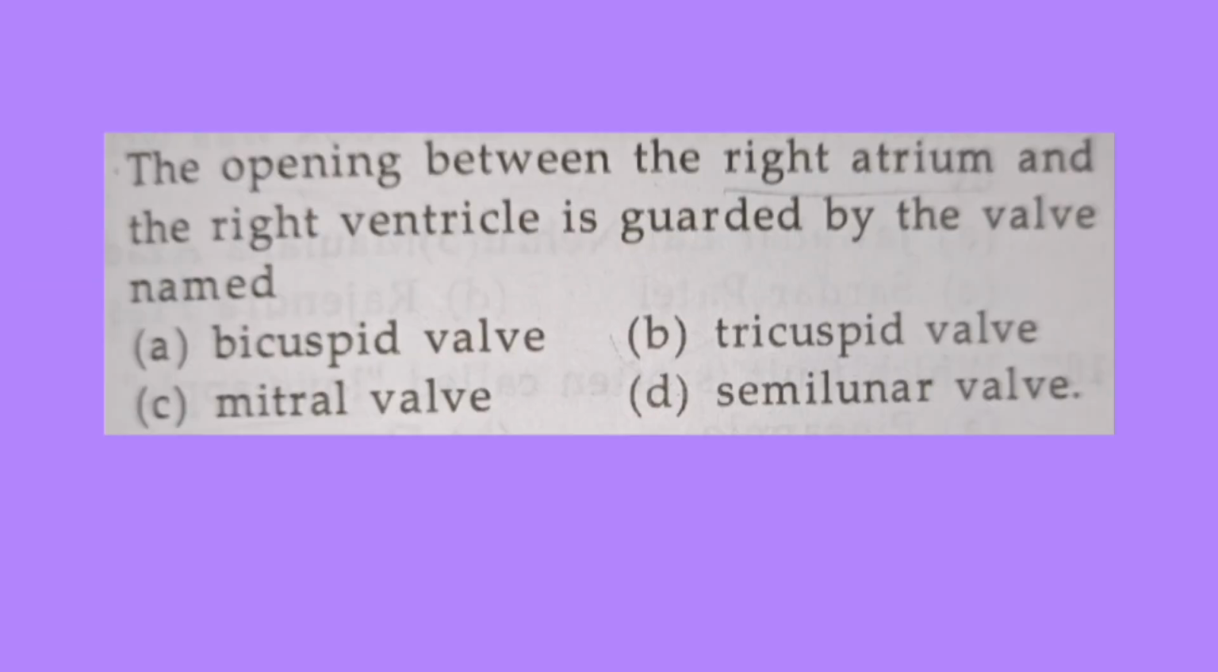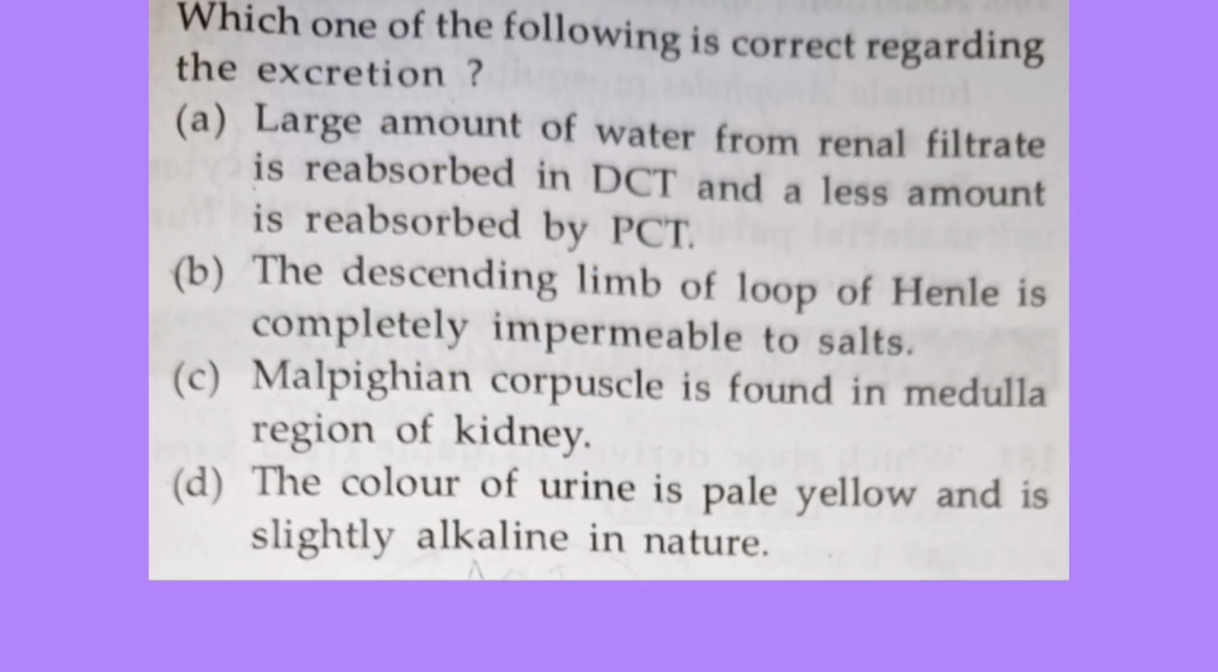The opening between the right atrium and the right ventricle is guarded by the valve named? So the correct answer is option B, that is tricuspid valve. And the last question is, which one of the following is correct regarding the excretion? So the correct answer is option B, that is the descending limb of loop of Henle is completely impermeable to